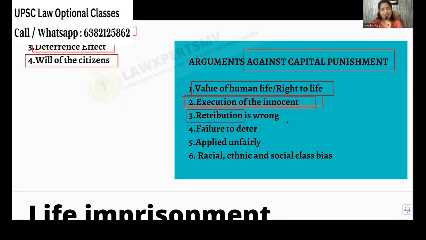Then retribution is wrong. You should be like a sadhu; don't kill anyone, they are telling. Next, failure to deter. Sometimes, even though you kill, especially in honor killing, even though they know that they are going to be hanged, they will say that I'm doing this for my community.